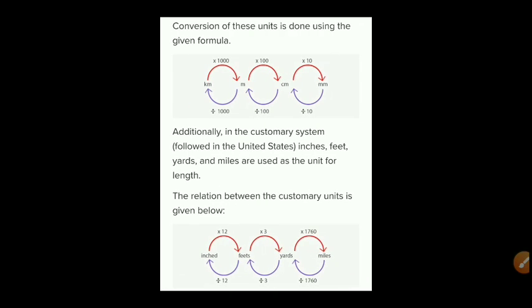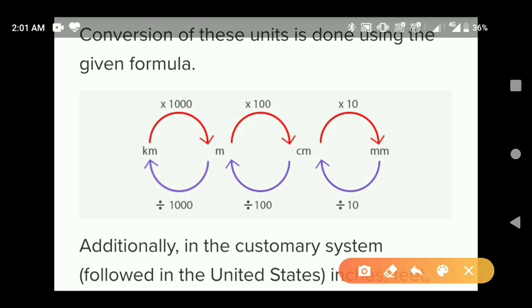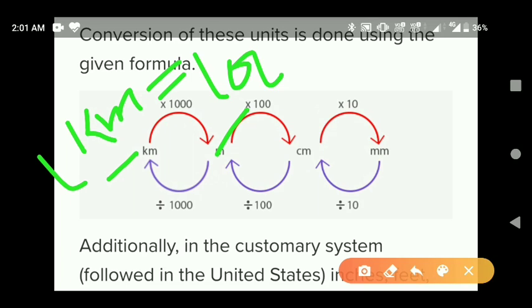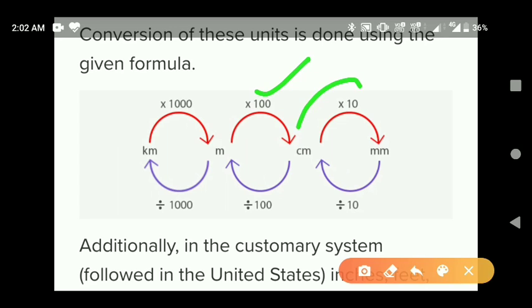By using this diagram we can understand the conversion of these units. Please listen carefully. Kilometer to meter. If we have to convert 1 kilometer into meter, we multiply the value by 1000. 1 meter to centimeter, multiply the value by 100. 1 centimeter to millimeter, multiply the value by 10.